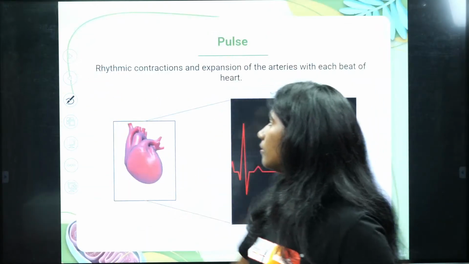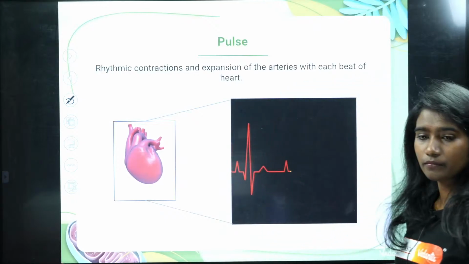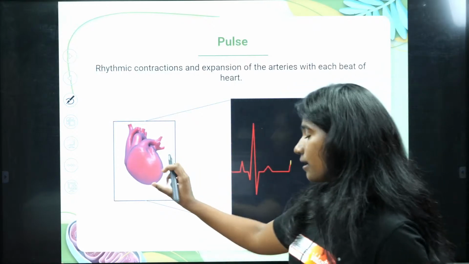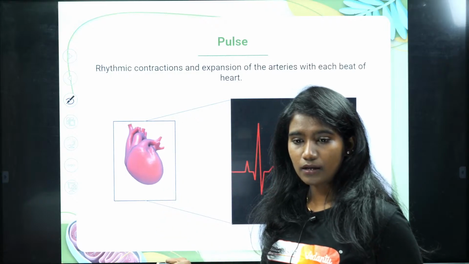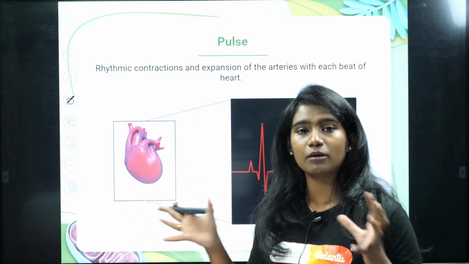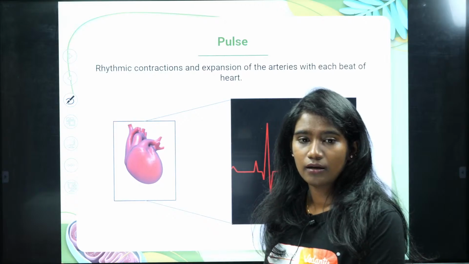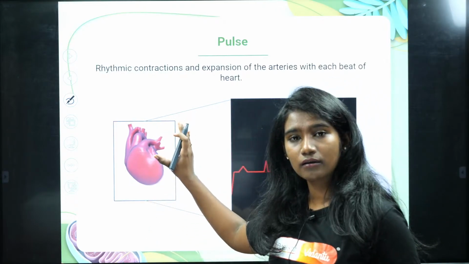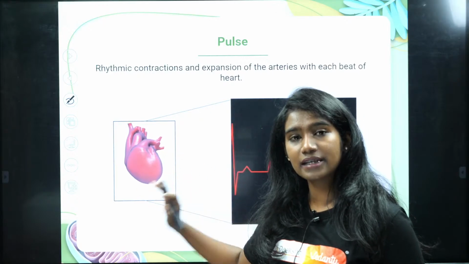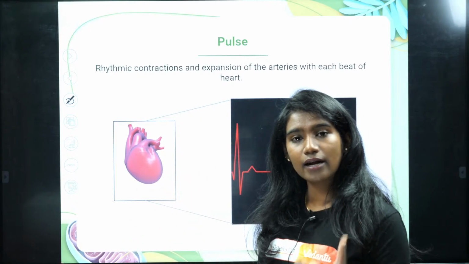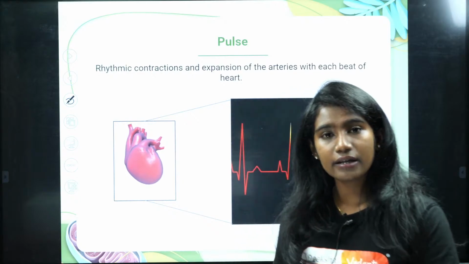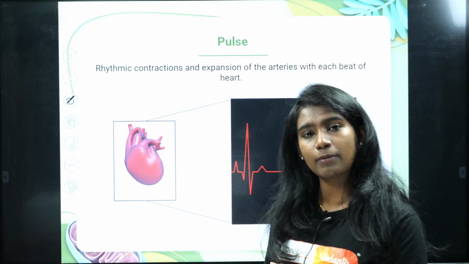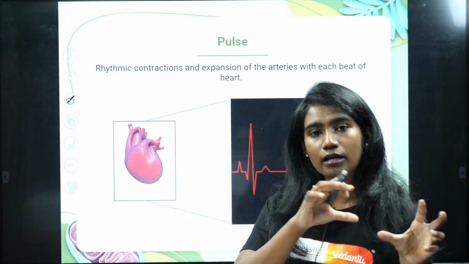Okay, fine. So now, like you all know, when the heart pumps blood, the heart follows a rhythmic contraction and relaxation pattern, right? So when the blood is pumped from the heart, the oxygenated blood is carried by arteries.